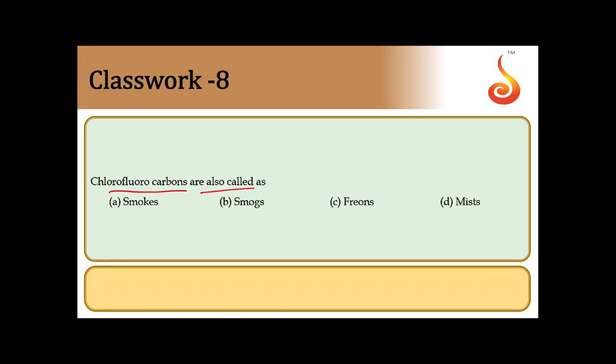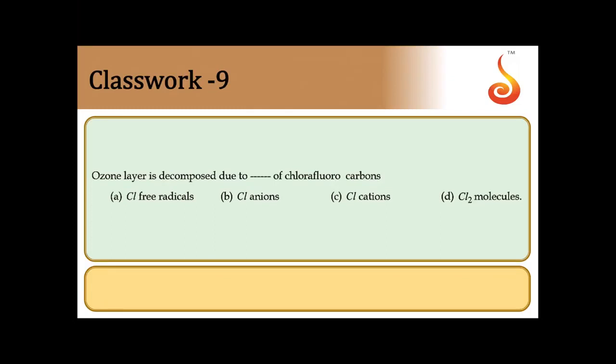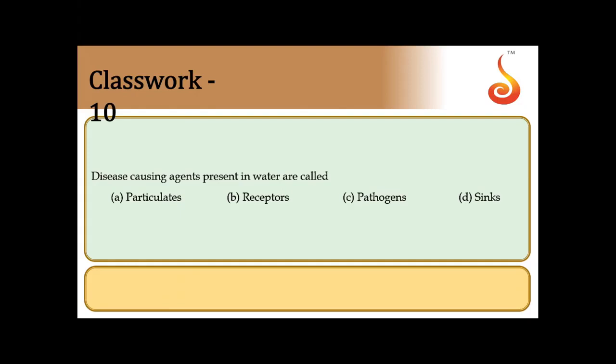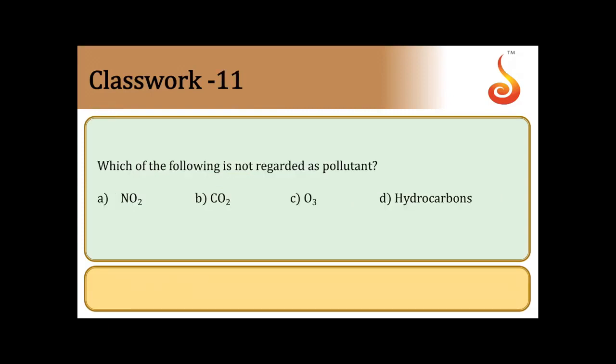Then chlorofluorocarbons are also called freons. Option is C. Then the ozone layer is decomposed due to chlorofluorocarbons, which give us chlorine free radicals. They are responsible for decomposition of the ozone layer. So option is A, chlorine free radicals. Then the disease causing agents present in water are called pathogens. Option is C.